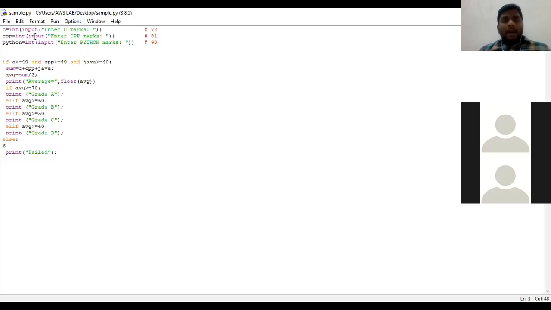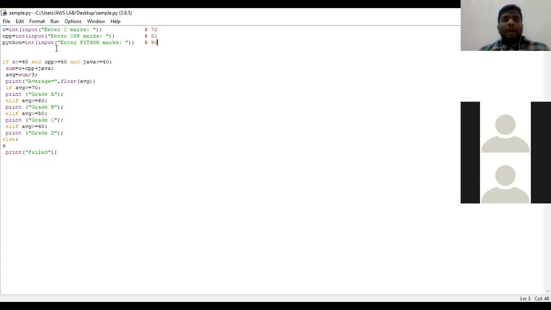Okay, and at the time of giving the question, I have given certain conditions. What are the conditions? I need to use input statement, and I need to consider 3 subjects. Those 3 subjects need to be added to the total, and the total must be converted into average. Based upon the particular average, I need to decide whether the student got A grade, B grade, C grade, D grade, or failed in the exam.